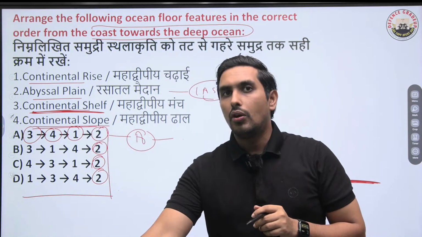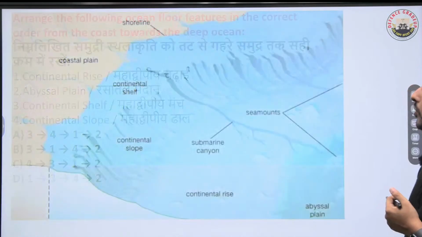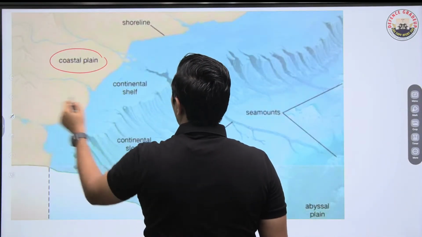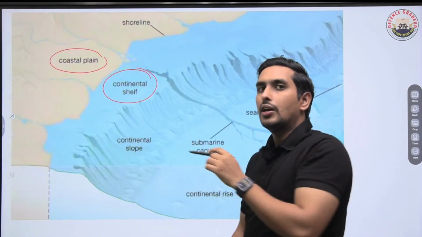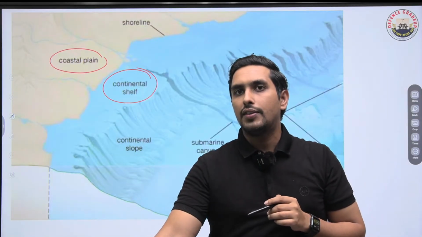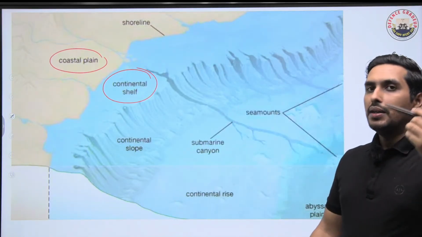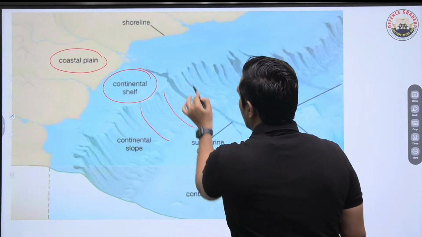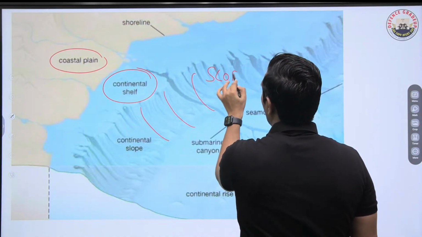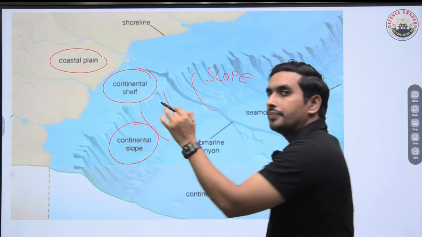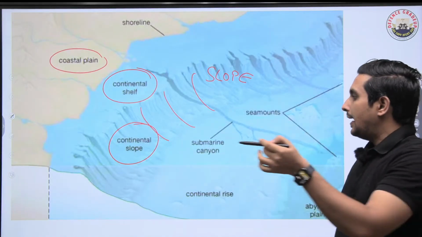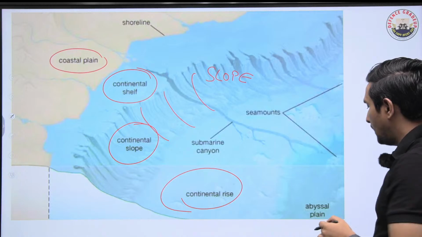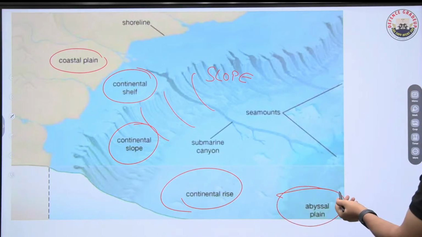I'll also show you on the map, on the diagram, how it looks. Have a look at this. So this is a coastal plain, shoreline, the beaches and all. Here, first of all, we are having the continental shelf, as you can see. And post continental shelf, what we are having, this slope is there. This is a slope, as you can see. Clear? And then we'll have a continental rise that is there. And of course, here we are having the abyssal plain.